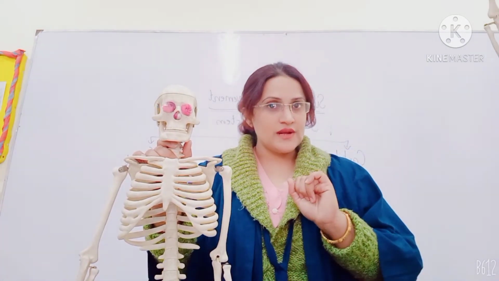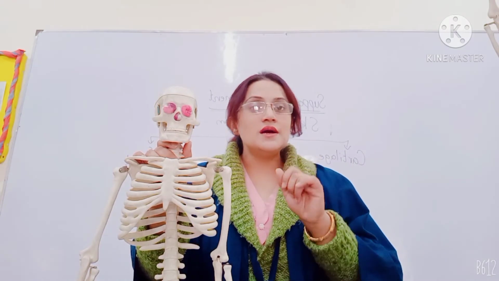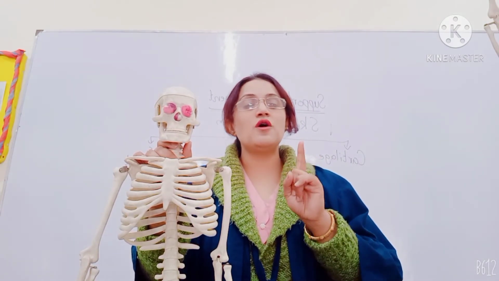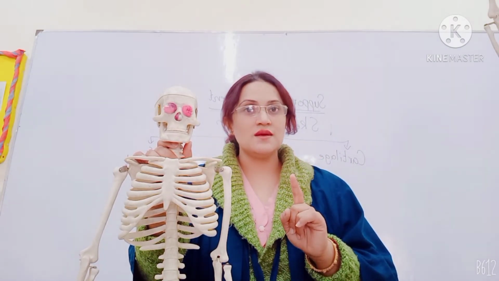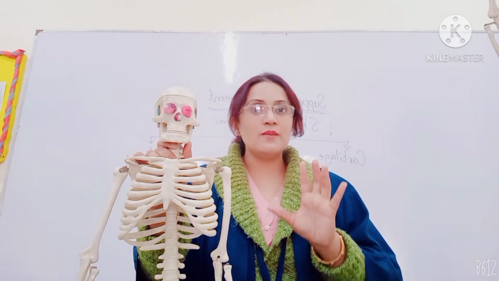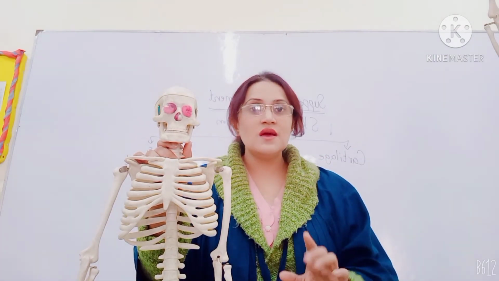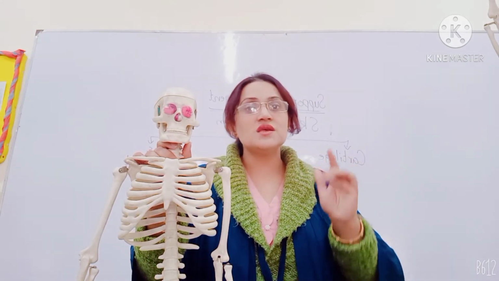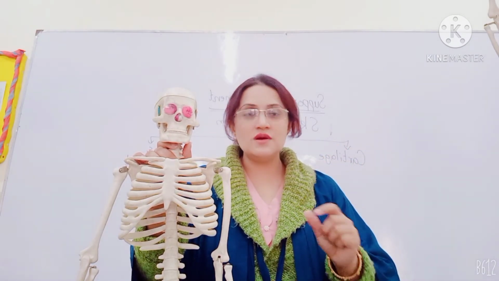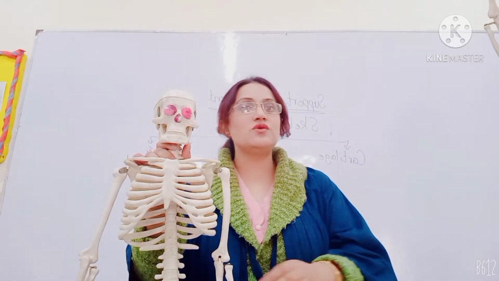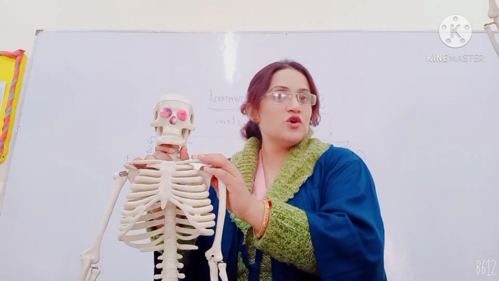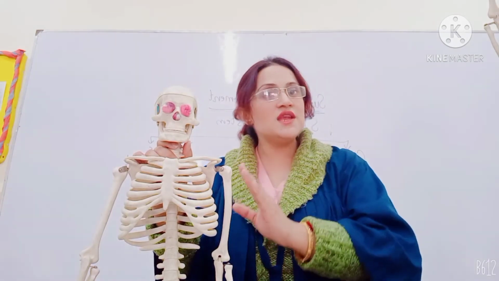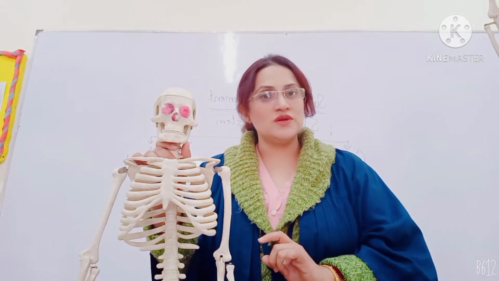Sorry, I forgot to tell you that an adult human body is made up of 206 bones. When a baby is born, the baby is born with 300 bones, but as the baby grows with the passage of time, these smaller bones fuse together, merge together, and convert into longer bones, and an adult human has its bones. Almost 126 bones are present in the appendicular skeleton.